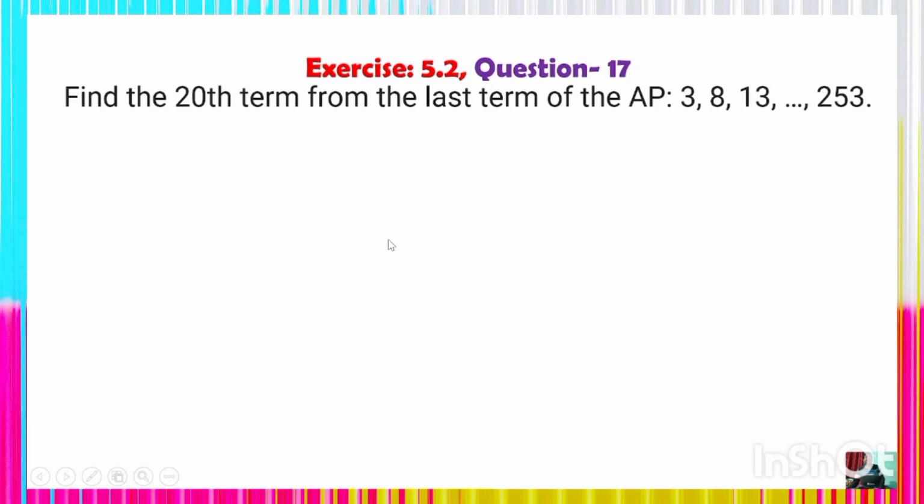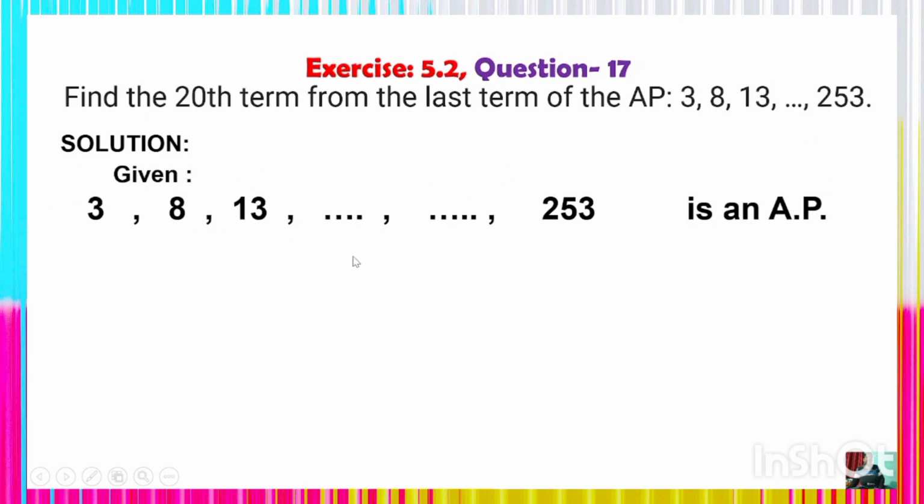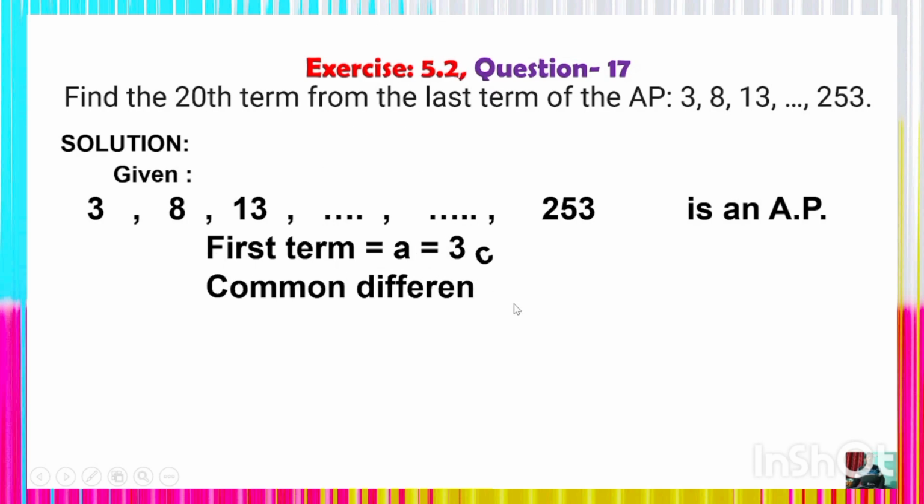This is a given finite AP. We have to find out the 20th term from the ending. This is a most important question for you students. A simple formula you can use. Here 3, 8, 13 up to 253 is an arithmetic progression, which has first term A equal to 3. The common difference D is equal to A2 minus A1, which is 8 minus 3, which is 5.